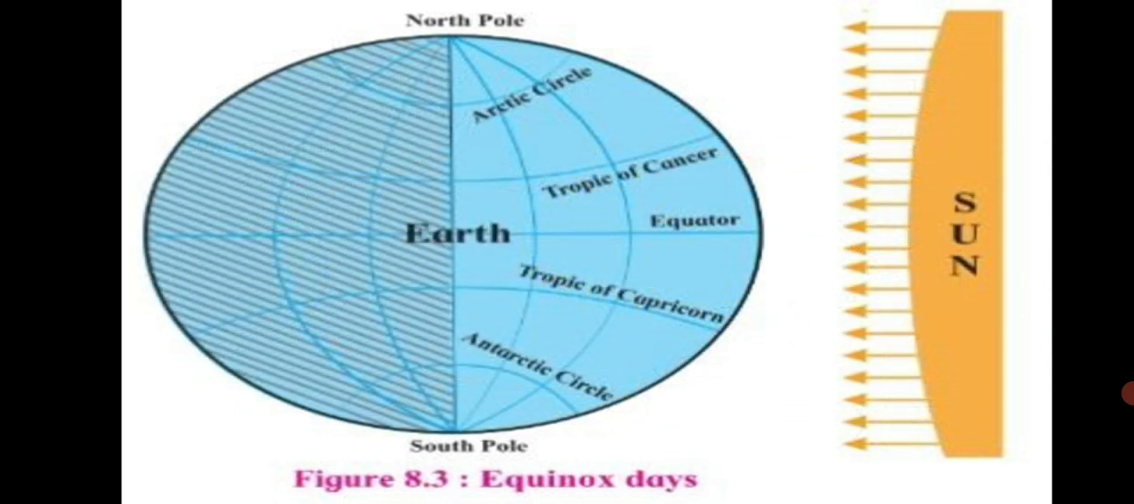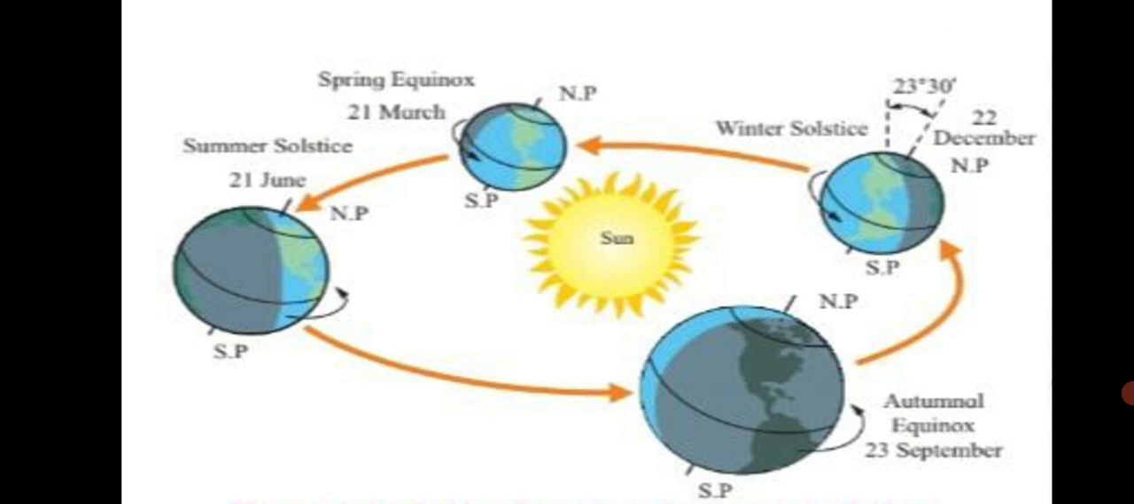So you have learnt about equinox days and you have learnt about the summer solstice, which happens on 21st June, and the winter solstice, which happens on 22nd December. Okay, you have to remember these dates. This is the cycle of seasons, as the diagram shows you: summer solstice, winter solstice, spring equinox, and autumnal equinox.